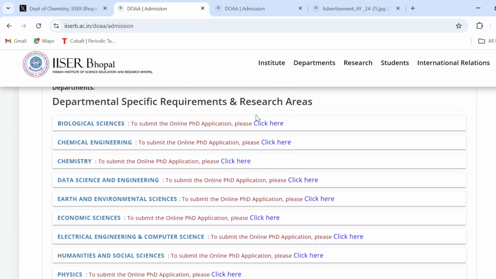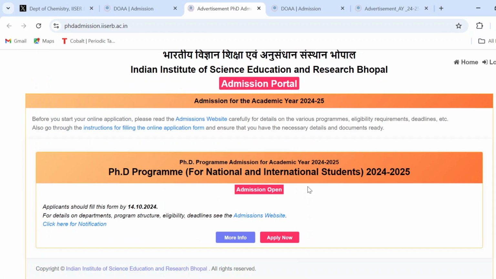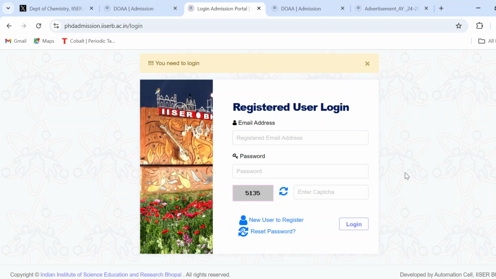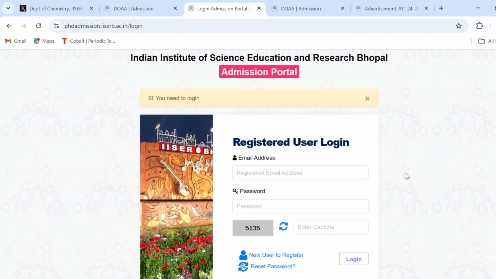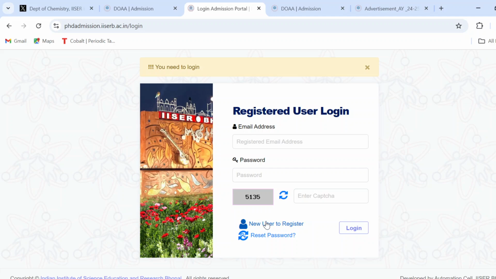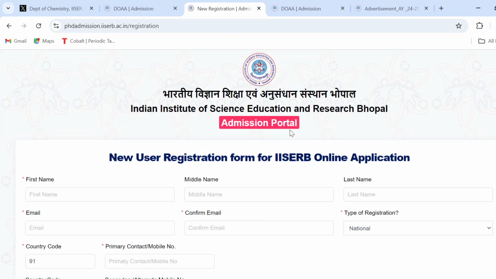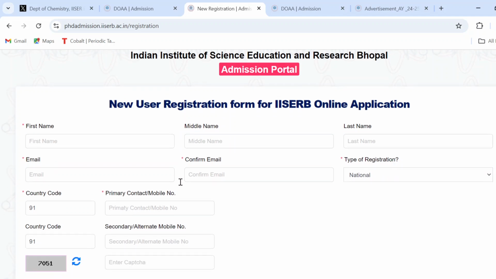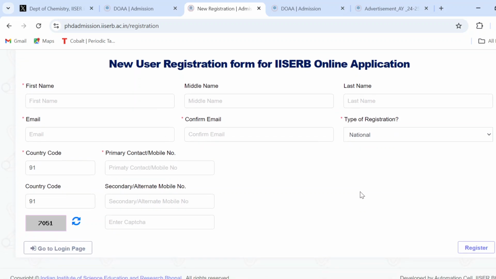But if you want to apply, then you have to click here, apply now. Registration and user login is required, but if you are a new student or a new user, then you have to click here, new user. First you have to fill out your first name, middle name, last name, email id, the current email id which you are continuously accessing. This is the confirmation id, so that you can get the updates regarding the PhD admission or your selection procedure, the contact number and captcha.